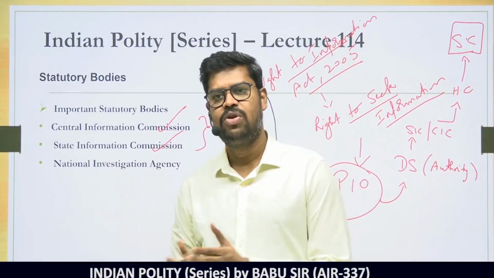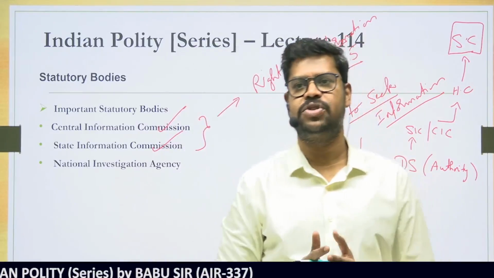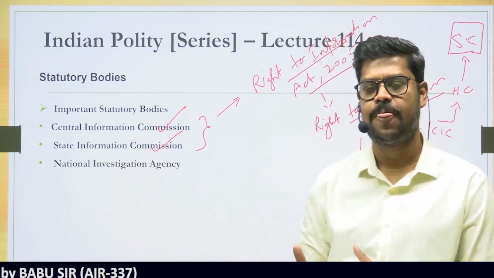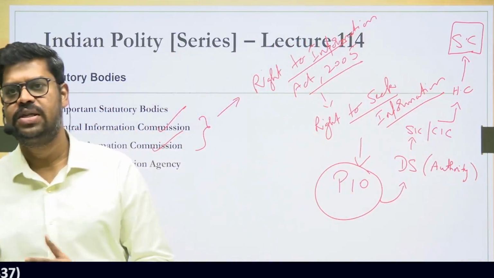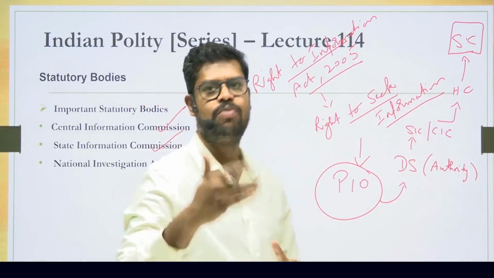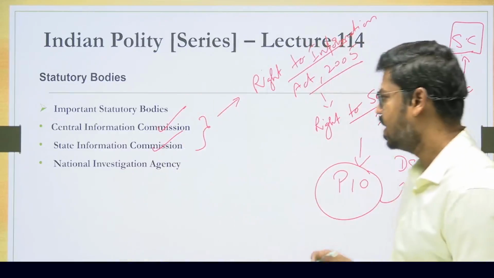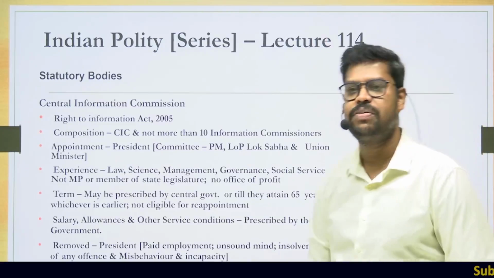So what we will do is, as we proceed, first we will try to understand the composition of the commission with regard to the membership, how they are appointed, their service conditions, and then their powers and functions. And the same thing we will do for the State Information Commission also, and then we will move on to what is called the National Investigation Agency. Alright, so with that we will enter and try to understand the composition of the Central Information Commission.